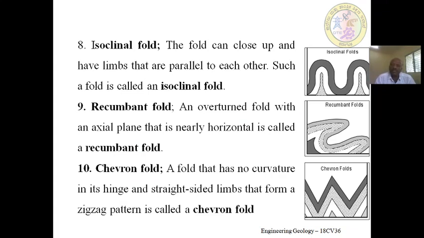The ninth, the recumbent fold: an overturned fold with an axial plane that is nearly horizontal is called a recumbent fold. The last one, the chevron fold: a fold that has no curvature in its hinge and has straight-sided limbs that form a zigzag pattern is called a chevron fold.